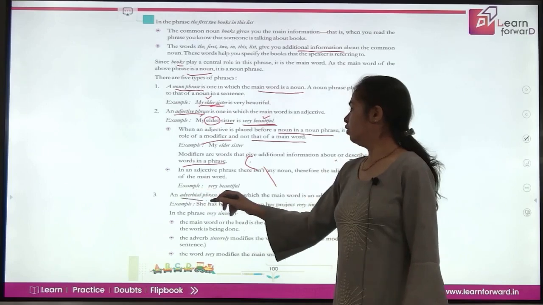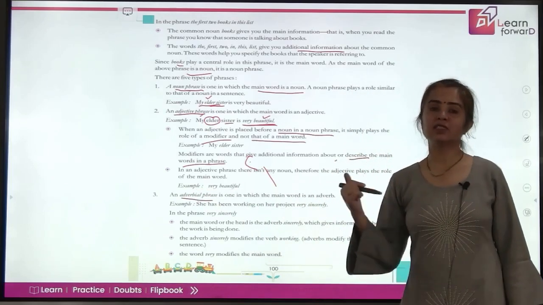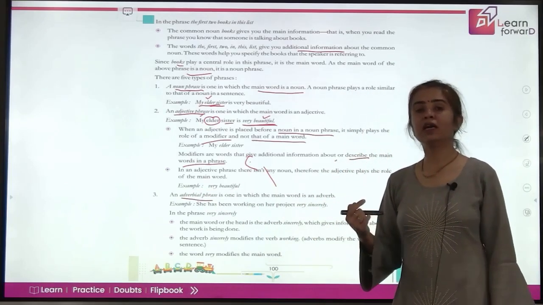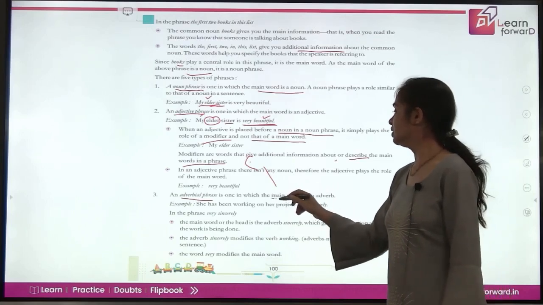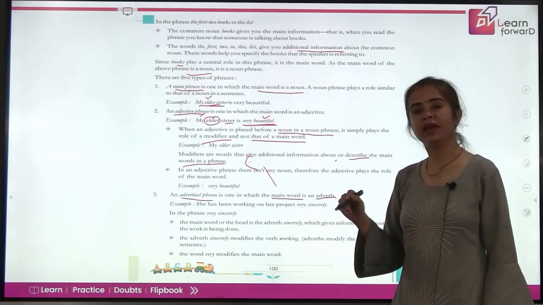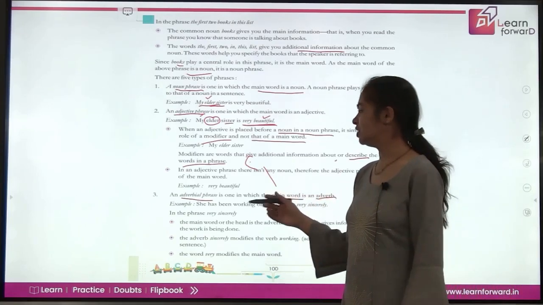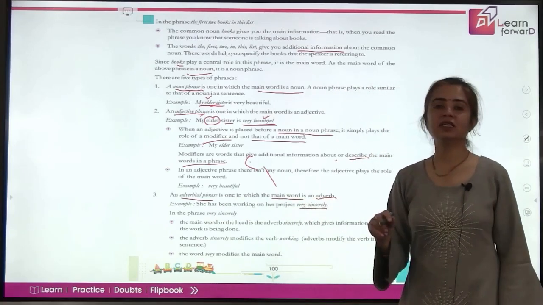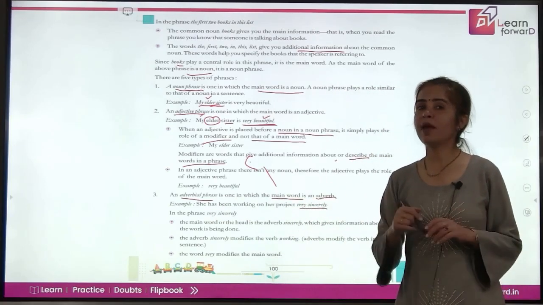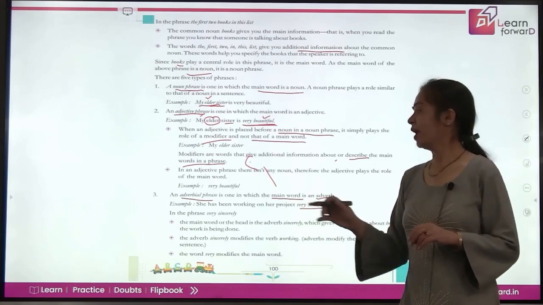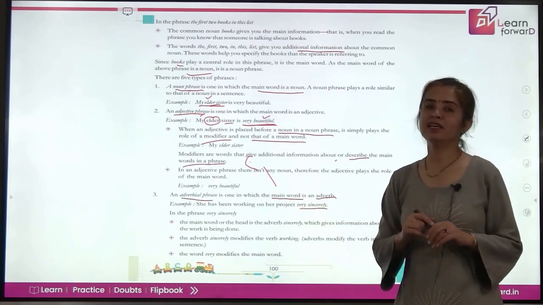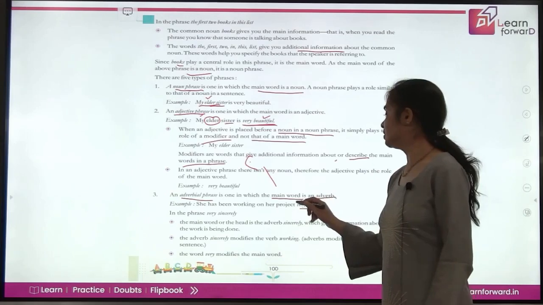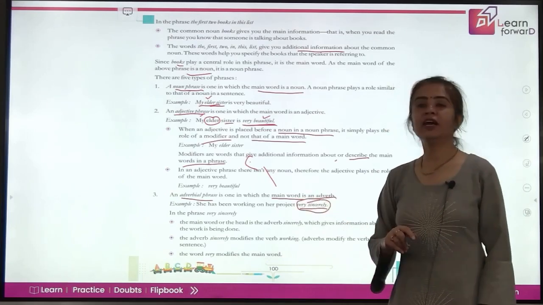Now, adverbial phrase, as the word suggests, adverb. That means in an adverbial phrase, the main word is an adverb and the other words are just additional words. She has been working on her project very sincerely. So, sincerely tells you the manner of how the action is done, and very is just giving additional information. So, very sincerely, this is your adverbial phrase.